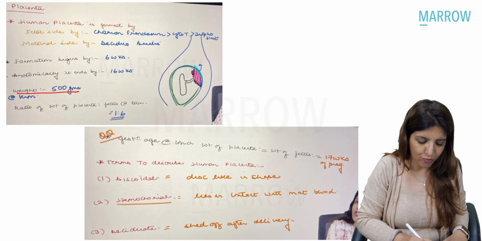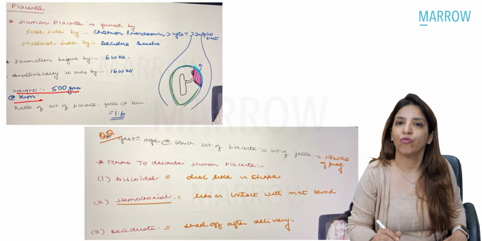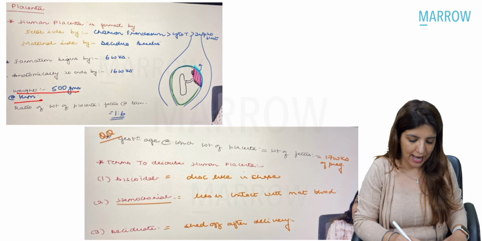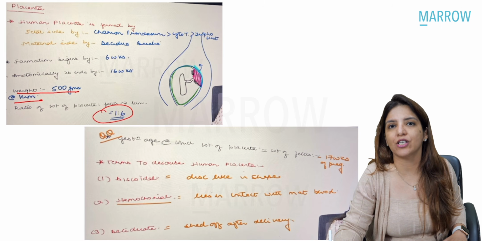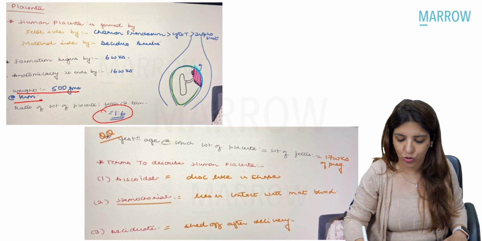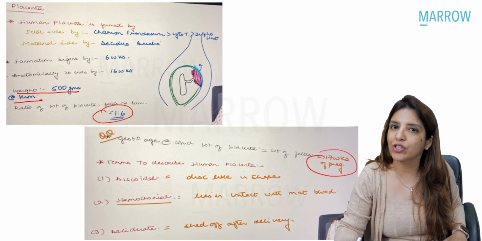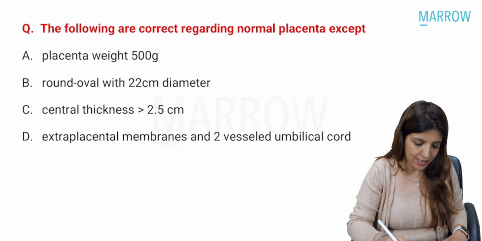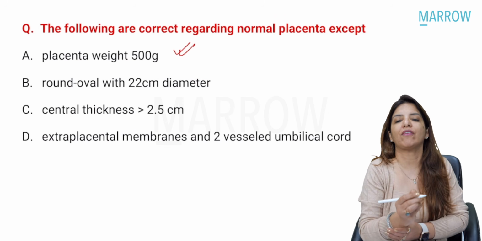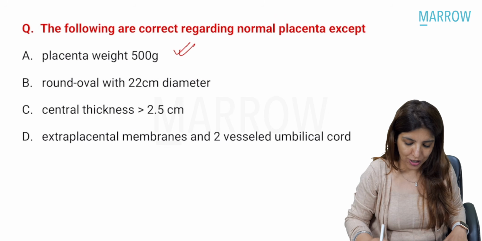And over here I have told you that the weight of placenta at term is 500 grams, and then at term, the ratio of weight of placenta to fetus is 1:6. And at what time in pregnancy are the weight of placenta and fetus the same? That is at 17 weeks of pregnancy. So weight of placenta, 500 grams, that's an absolutely true statement.